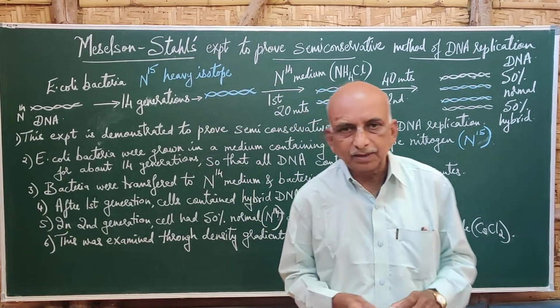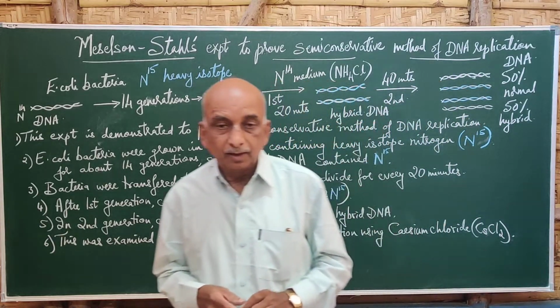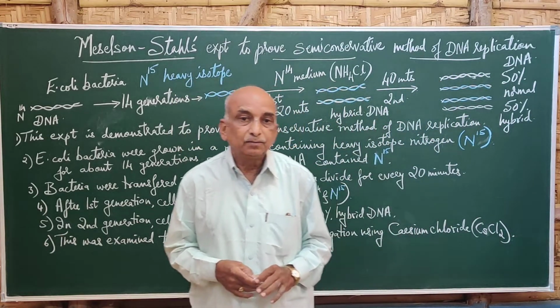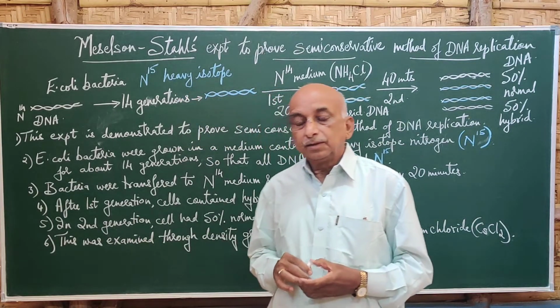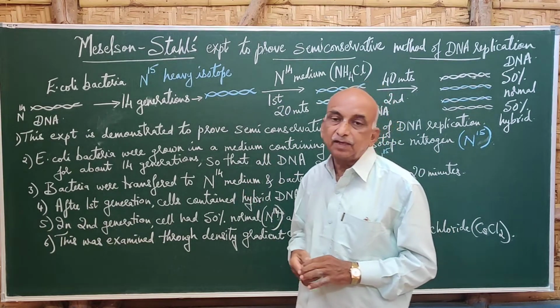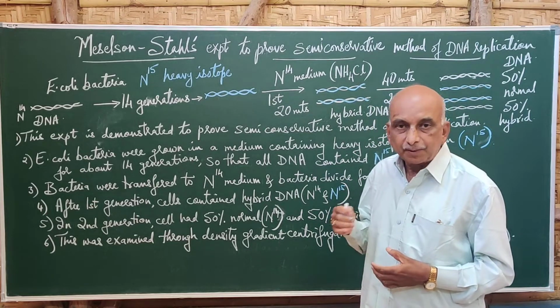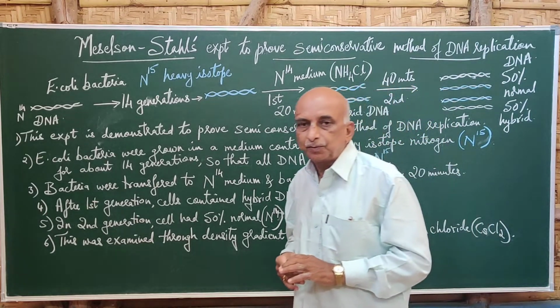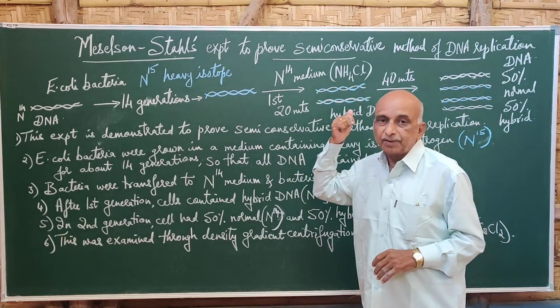The semi-conservative model of DNA replication was actually proposed by Watson and Crick, but they did not prove experimentally that it is semi-conservative. It was experimentally proved by two scientists, Meselson and Stahl. So the Meselson and Stahl experiment is the one used to demonstrate that DNA replication is semi-conservative.